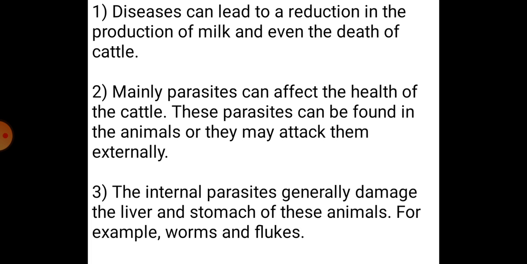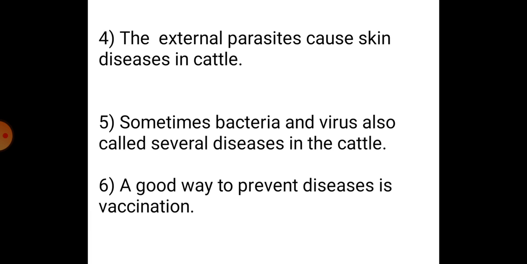The internal parasites generally damage the liver and stomach of these animals, for example worms and fluke. The external parasites can cause skin diseases in cattle. Sometimes bacteria and viruses also cause several diseases in the cattle. So these are a few organisms which in different ways may cause different types of diseases, like viral, bacterial, and even parasites, which also attack the animals.